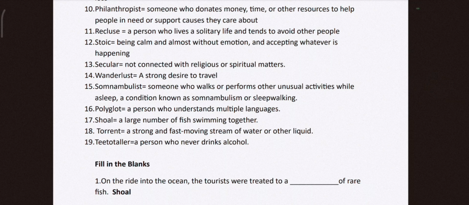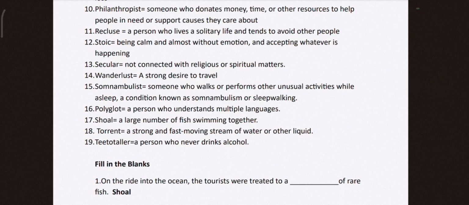Stoic is a person who doesn't show much emotion. He is calm and without emotion, accepting whatever is happening. Secular, the actual meaning of the word is not connected with any religion or religious or spiritual matters. Wanderlust is a person who has a strong desire to travel.